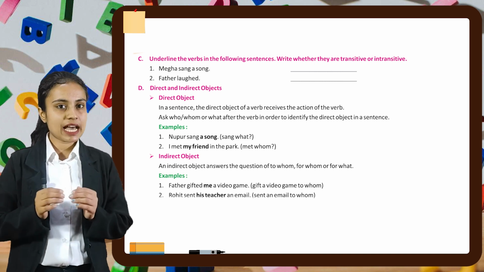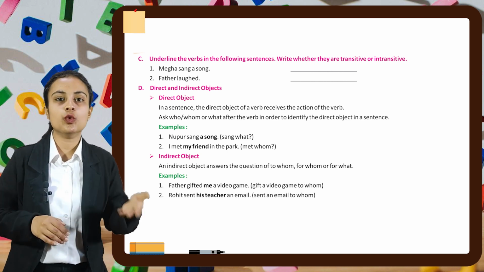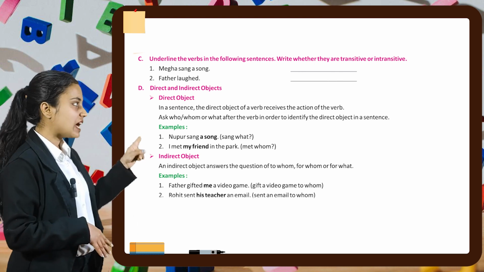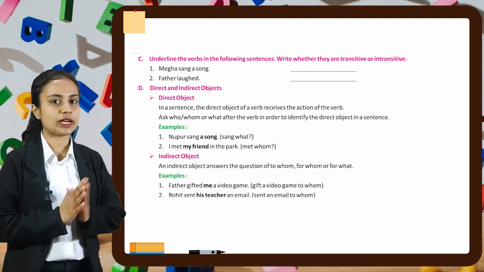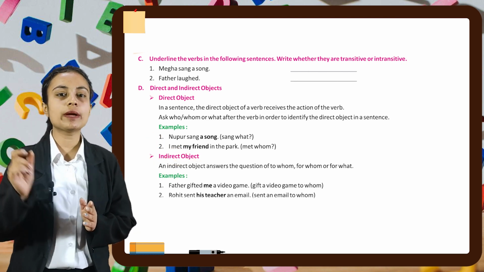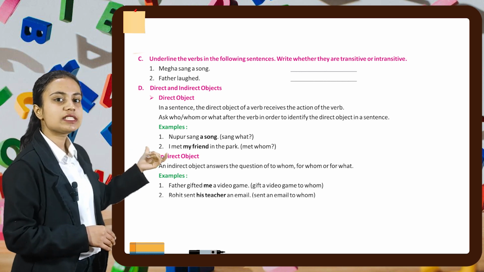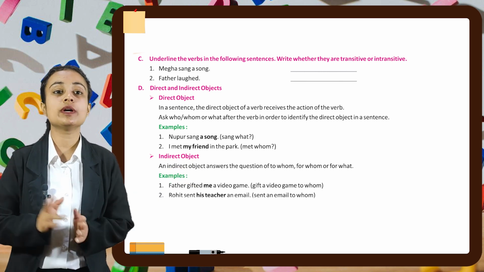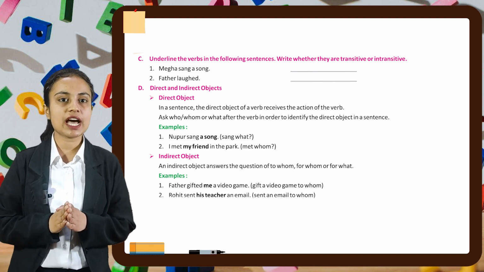Now let's see indirect object. An indirect object answers the question of to whom, or for what. For example, father gifted me a video game. So here it answers a question, gifted a video game to whom? Me. Similarly, in the second sentence, Rohit sent his teacher an email. Sent an email to whom? To his teacher. So these types of sentences are examples of indirect object.